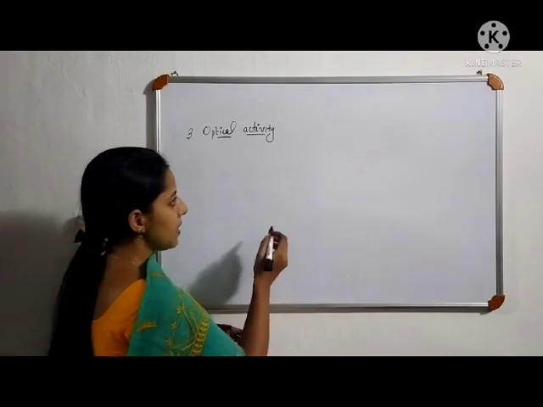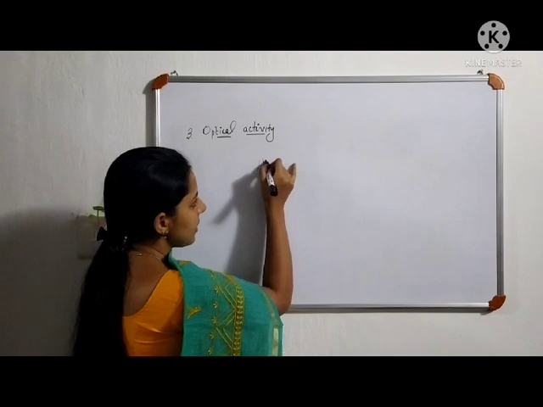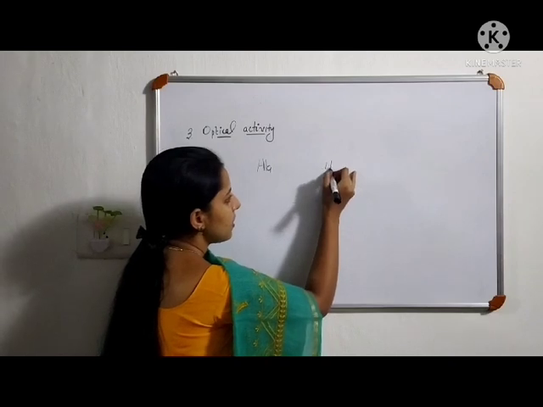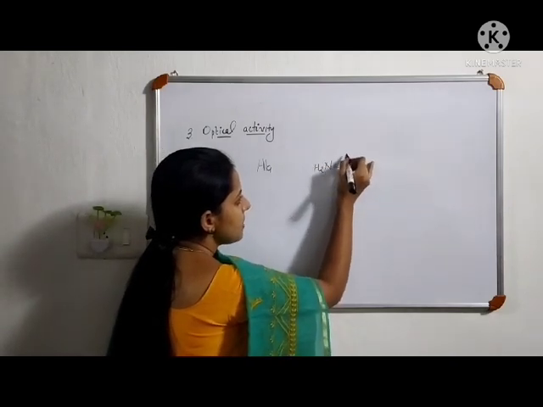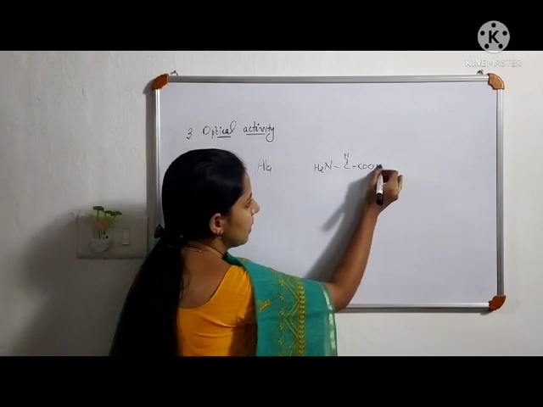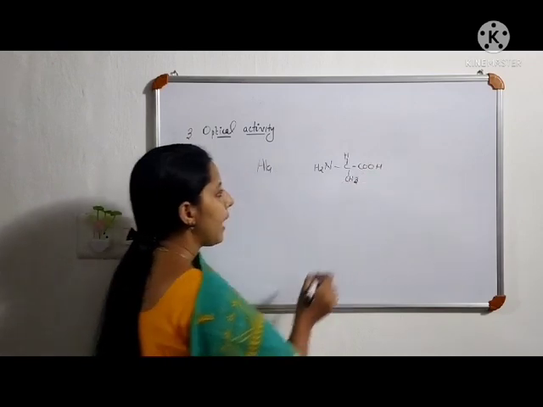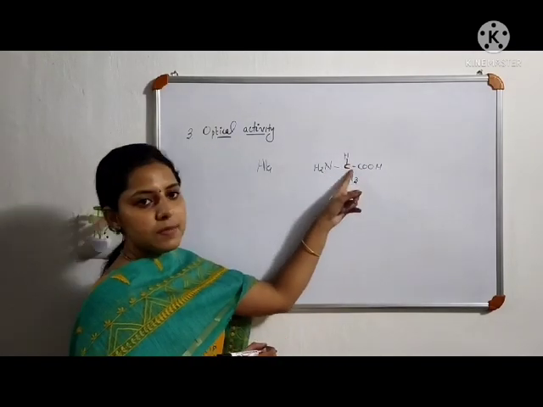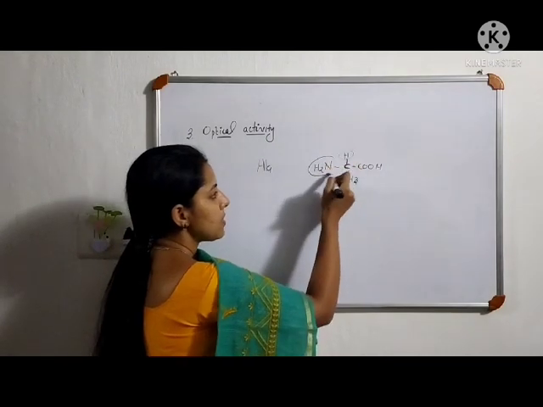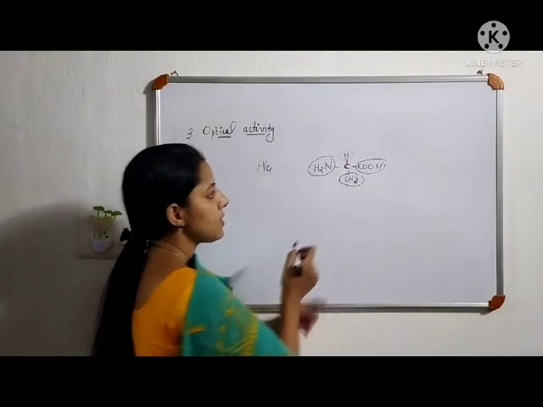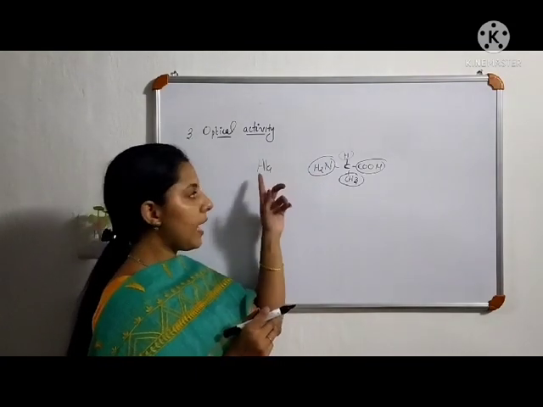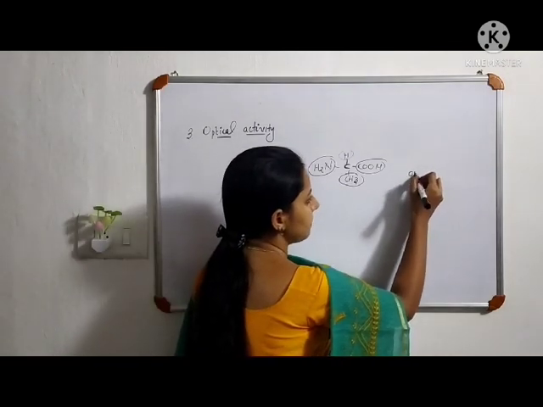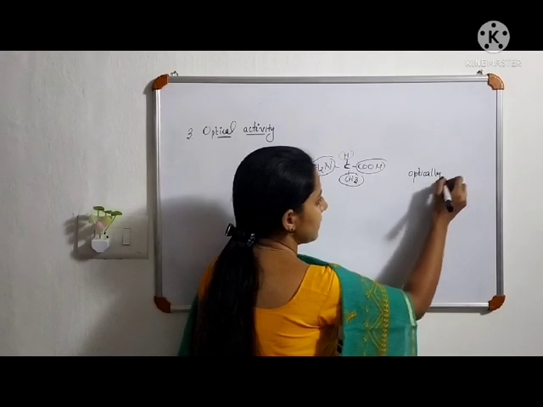For that, let's take some examples. If we take alanine as an example, we know that its side chain is the methyl group. Therefore, its structure will be NH2 CH COOH CH3. This is the structure of alanine. Here we can see that this carbon is an asymmetric carbon because the four groups attached to this carbon are different. This alanine amino acid contains an asymmetric carbon, so this compound is optically active.